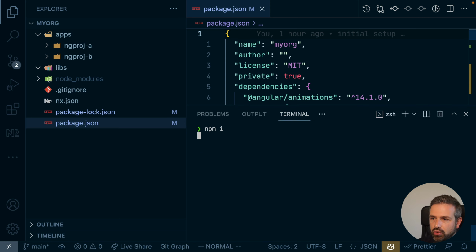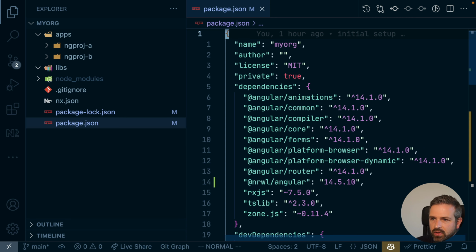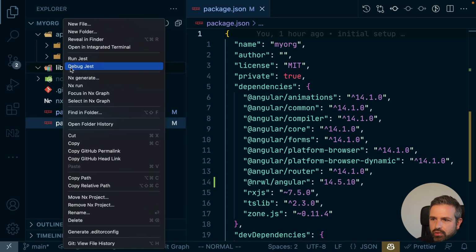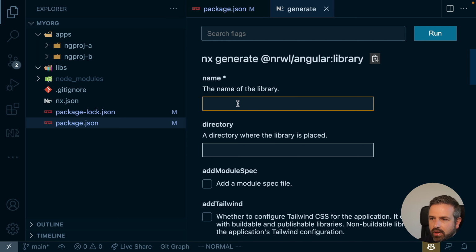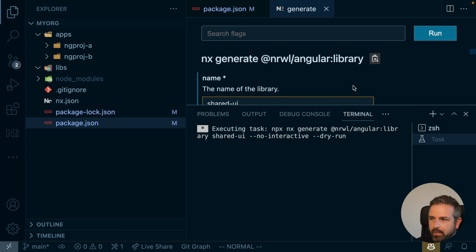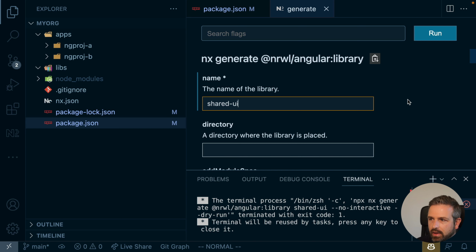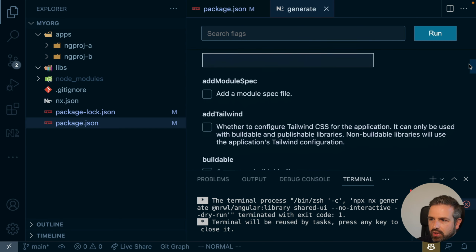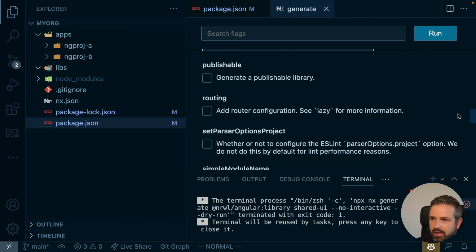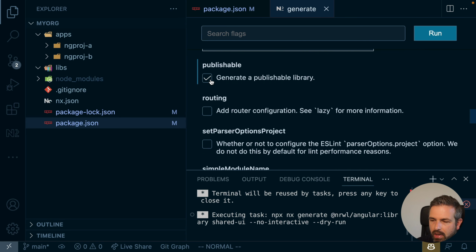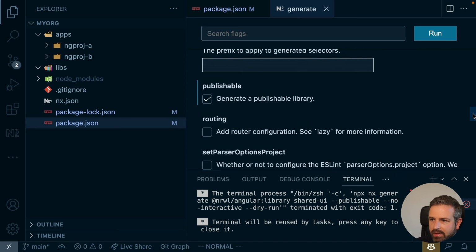So let me now install all of them. Once all of these are installed, we should now actually be able to generate such a new library, but now coming from the novel Angular generator. And so I'm creating such a new library in here. Let's call it shared UI. And let's look at a couple of options here. What we definitely want to do is make this library publishable. And I'll explain in a minute why that is the case.